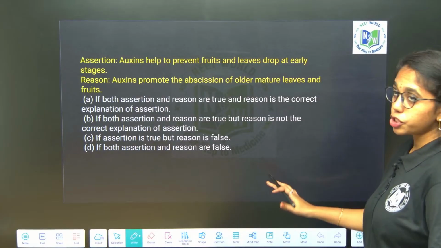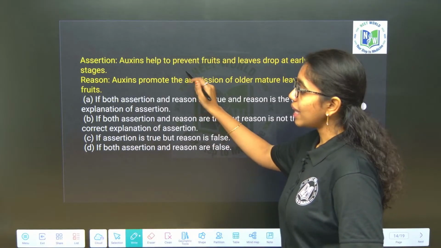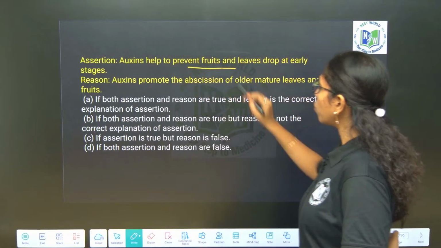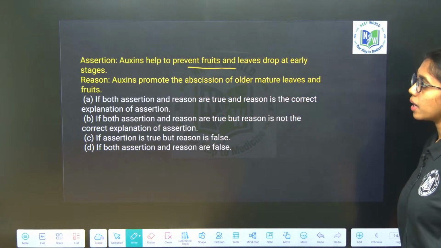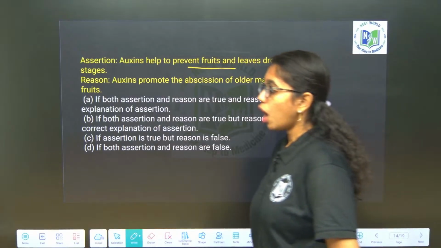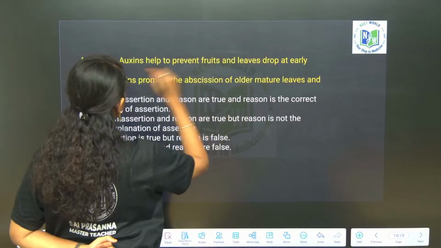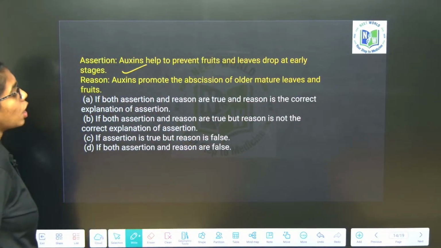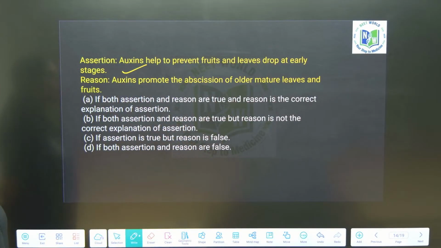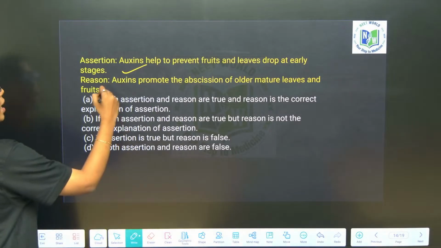Auxin helps, assertion reason type of question. Auxin helps to prevent fruits and leaf drop at early stages. Yes, auxin will prevent the early abscission. Okay, so here assertion is true. In reason, auxin promotes abscission of older and mature leaves and fruits.